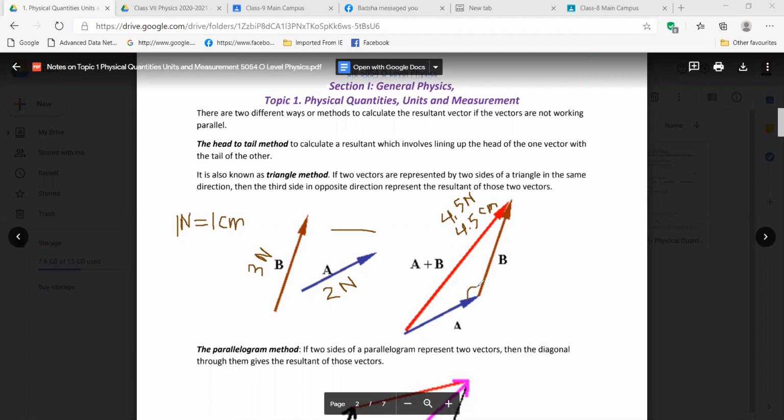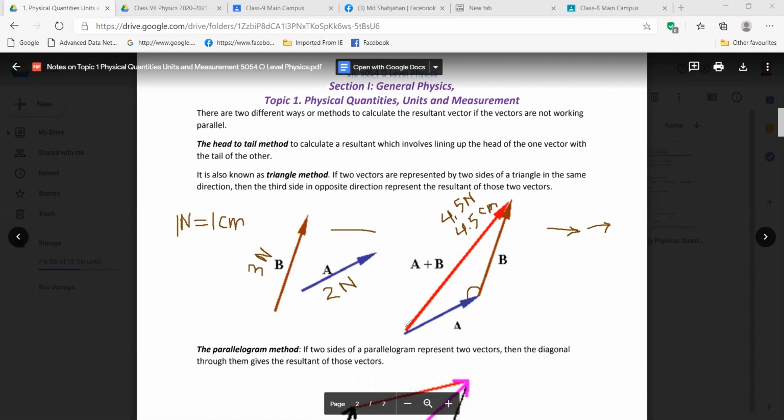It's not like those two vectors we discussed before. They were working in the same line, right? That's why we are directly adding them or subtracting them. Since they are at an angle, we should use this method. This is called the graphical method to get the resultant, where we did head and tail connected. This is called the head and tail method.